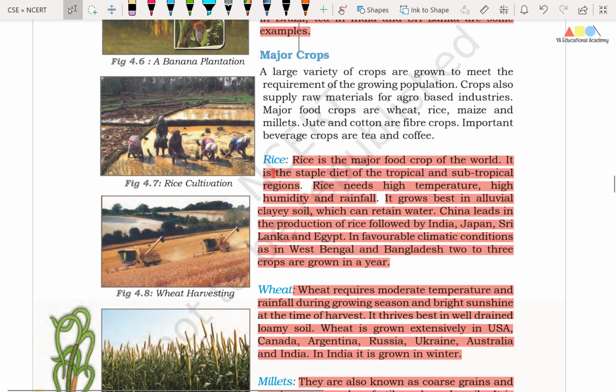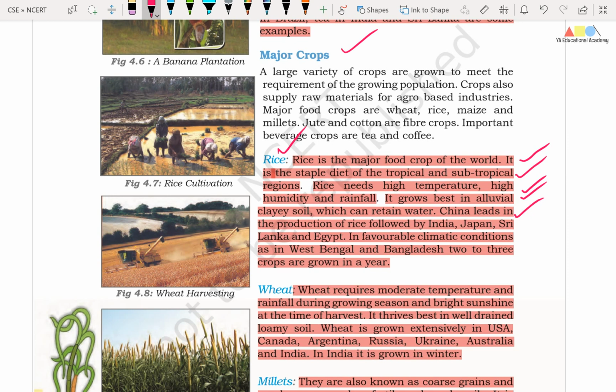Right friends, now we will try to understand some of the major crops and the factors for their cultivation. First one is rice. Friends, rice is the major food crop of the world. So it is the staple diet of the tropical and subtropical regions. Friends, rice needs high temperature, high humidity and rainfall. Friends, it grows best in alluvial clayey soil which can retain water.